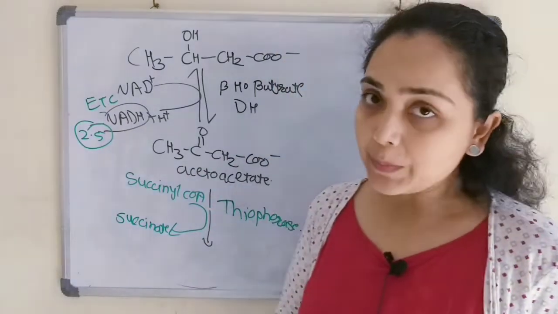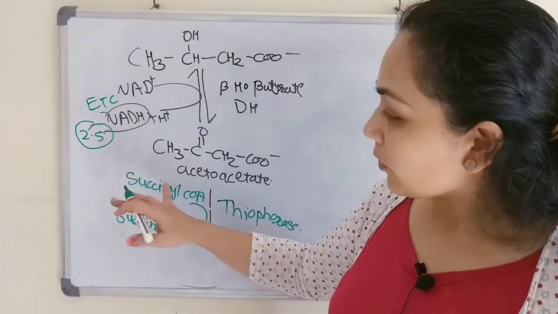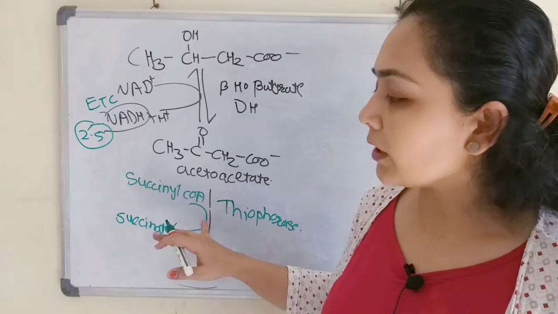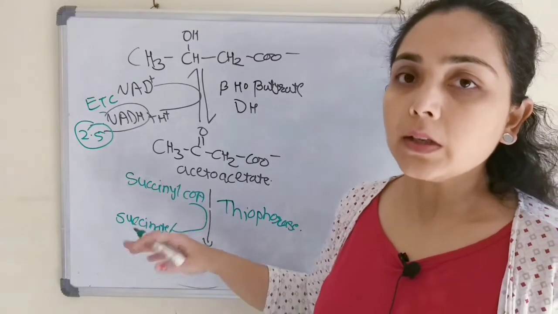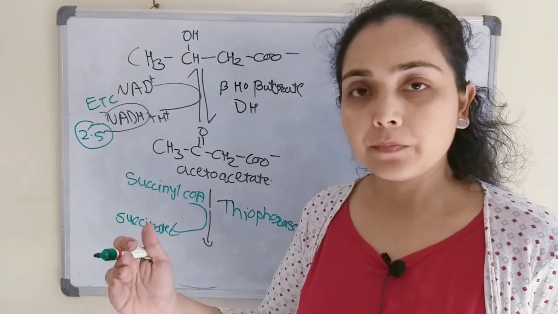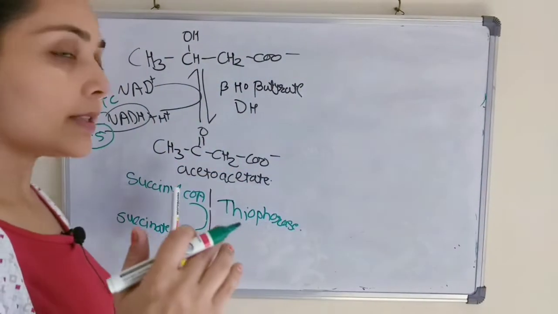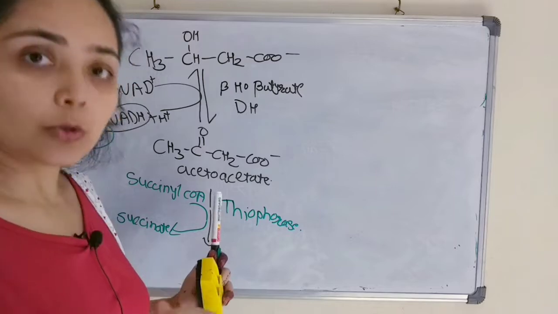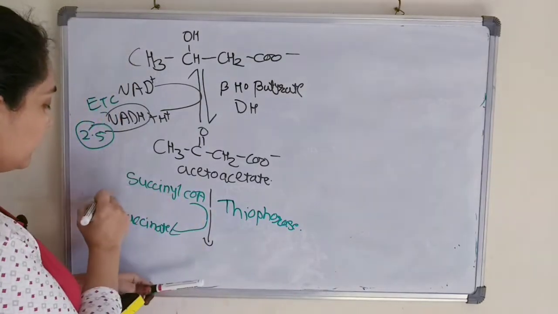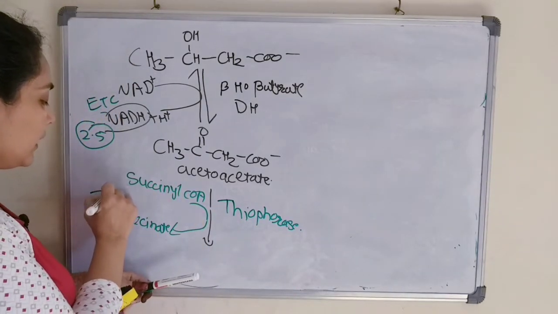If you remember the Krebs cycle, the conversion of succinyl coenzyme A to succinate generates 1 ATP. But as the succinyl coenzyme A is utilized here, there will be the loss of 1 ATP.